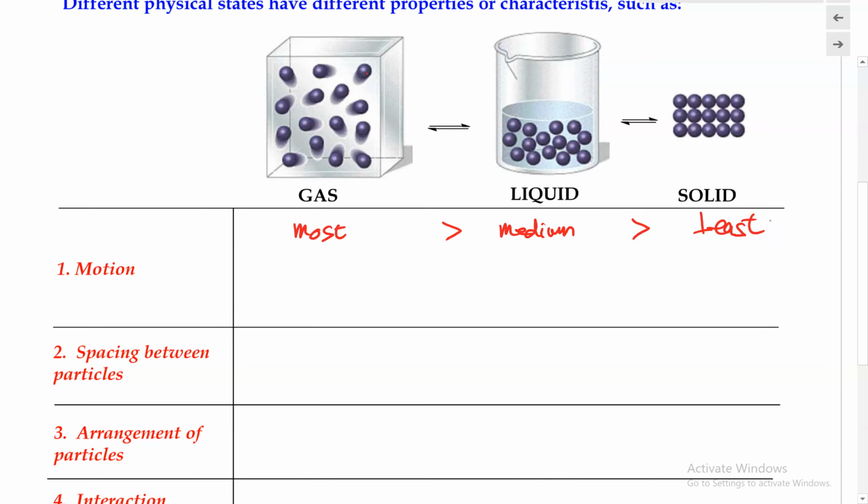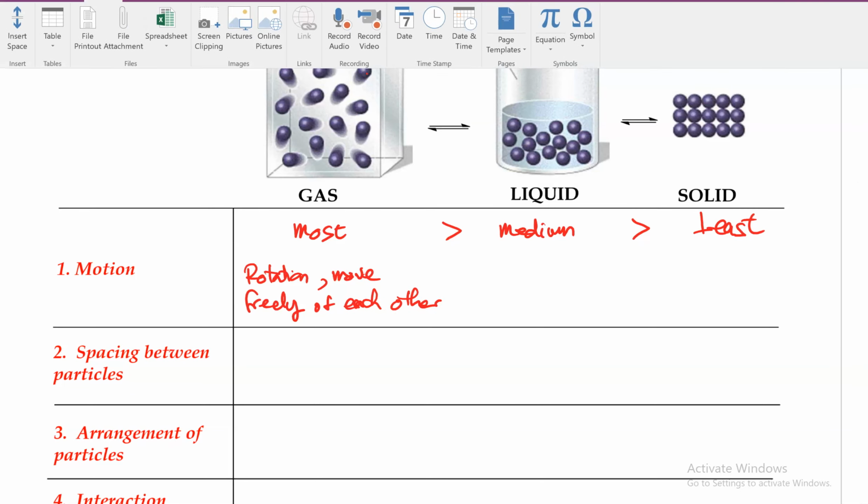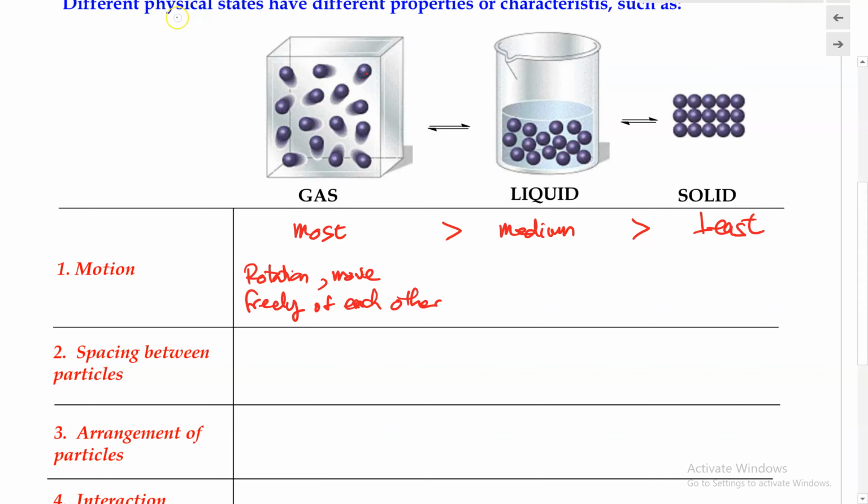The type of motion that we find in the gaseous state involves rotation, so the particles can rotate. They can also move freely, not bound by each other, independently of each other. Versus the particles in the liquid state.